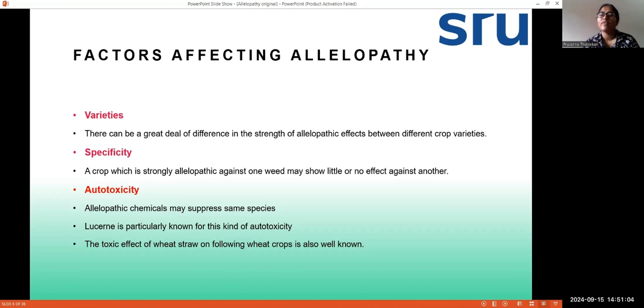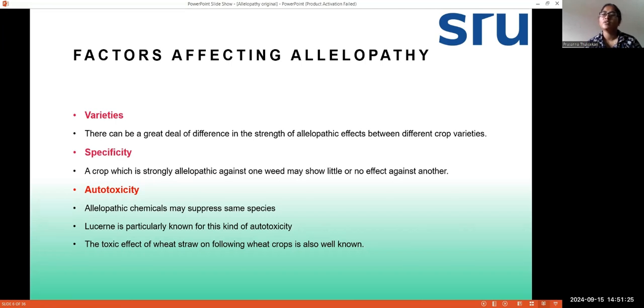So each crop variety will have a different range of allelopathic effects on one plant. For example, one crop has a greater effect of allelopathy on one plant. In the same species, another plant may have a less toxic effect of allelopathy.